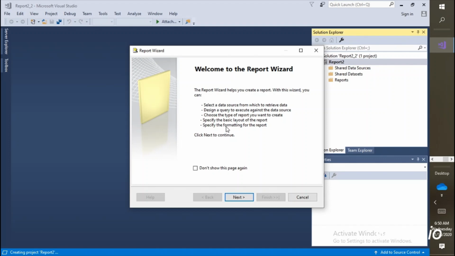Then choose the type of report you want to create. Do you want to create a matrix report, matrix format, or do you want to create a tabular form? We'll talk about that one by one, don't worry about that. If you click on next, we'll see all those things, but just try to read it out. Specify the basic layout of the report. It will give you a simple basic layout. It won't give you more customization, like adding an image for the company, a logo or any kind of slogan. You can't, it will just give you a simple layout. Then specify the formatting. Then we'll click on next.